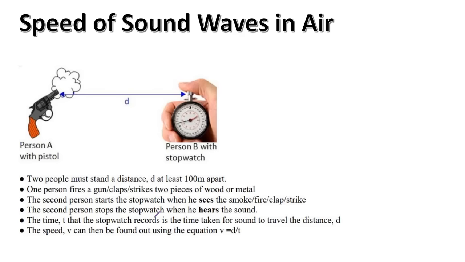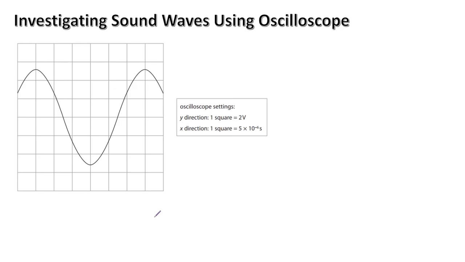Next, you have an experiment to determine the speed of sound waves in air. So this method relies on the concept of the difference in time between seeing and hearing. So you see something almost instantly, but it takes sound some time to travel, right? So the whole concept of this experiment is based on the time difference between seeing and hearing. You can pause the video and go through this. This is a very common experiment. I'm pretty sure you must have seen this before.